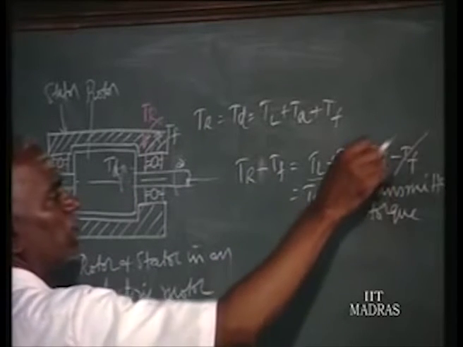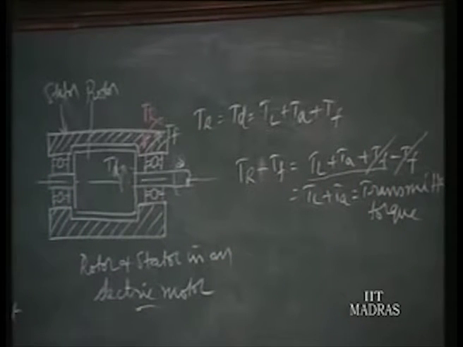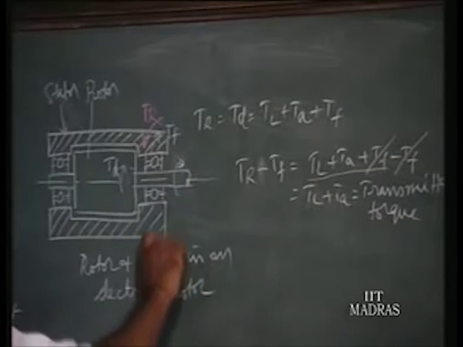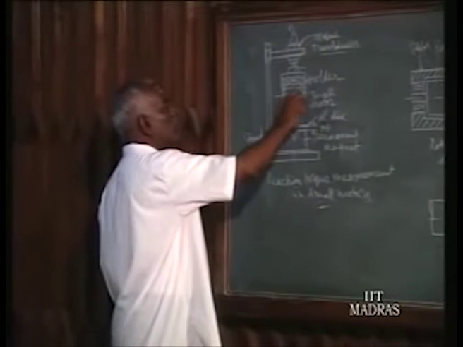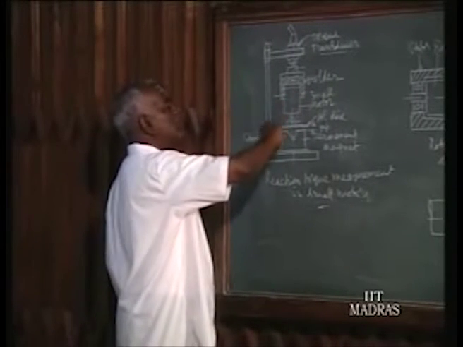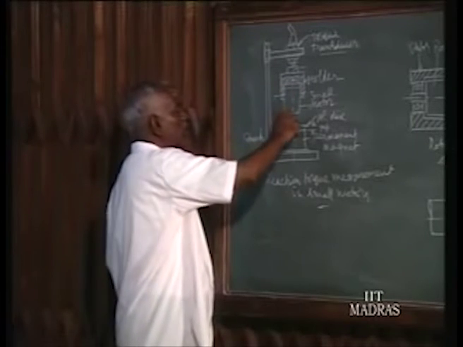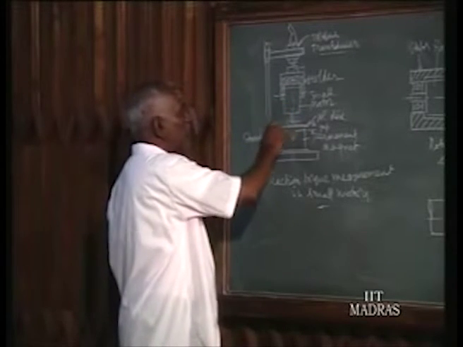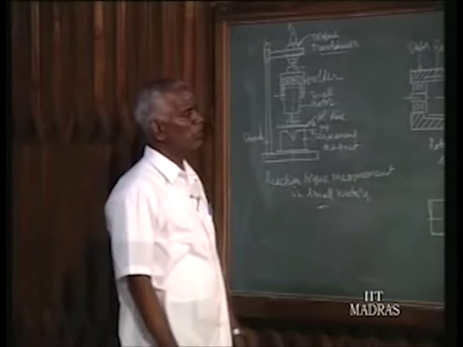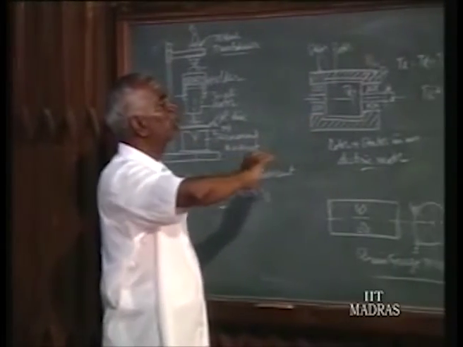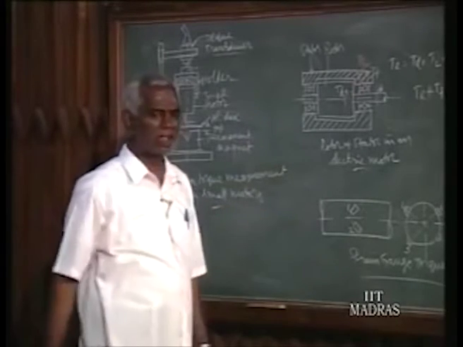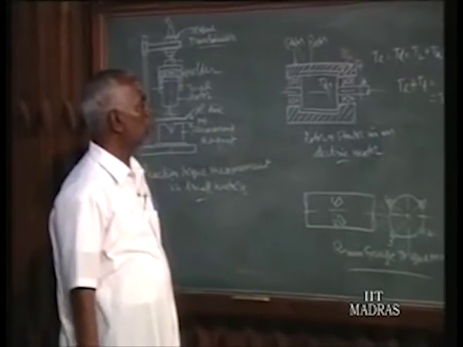Now, TF gets cancelled, and what is transmitted is TL plus TA, that is what is available in the stator, that is what you are measuring by having such a setup. So, when we measure the stator torque, we are measuring the torque transmitted from the shaft to the load and other things. That is what is important. Internal friction torque is not measured by this reaction principle. So, this is the second method.